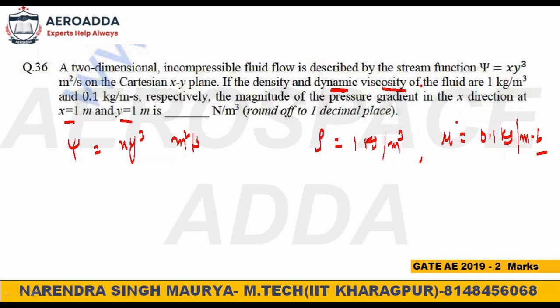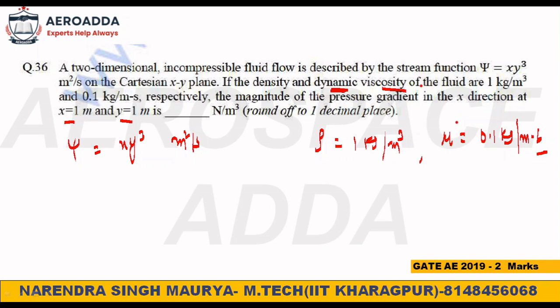I don't know how many of you remember, but once I write the formula, you will understand. And how would you know you are going to use the Navier-Stokes equation? Very nicely they have given a dynamic viscosity, which means it is a viscous flow.